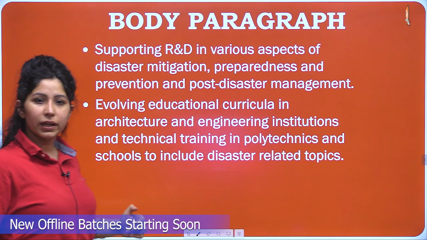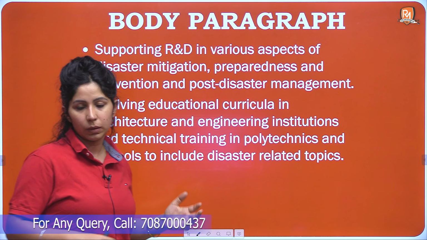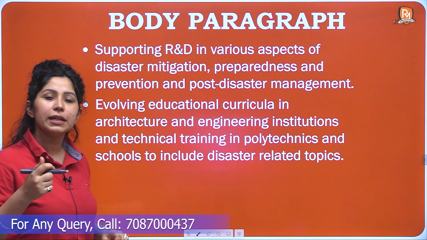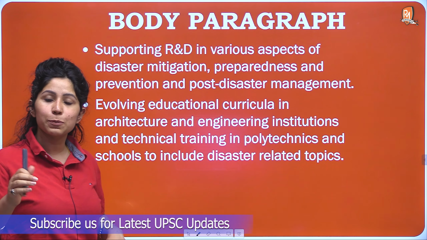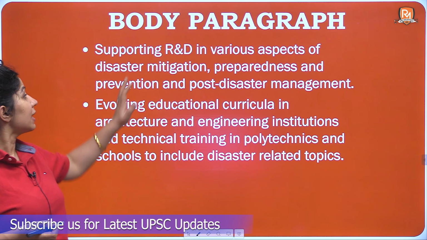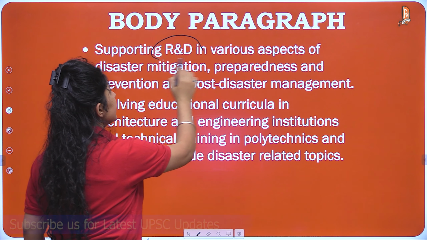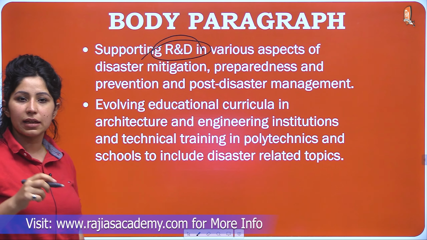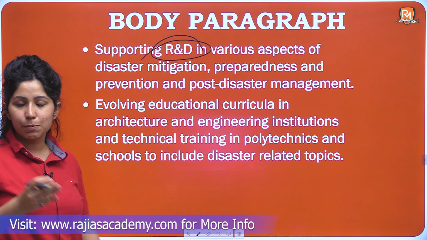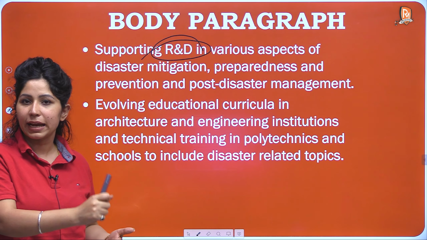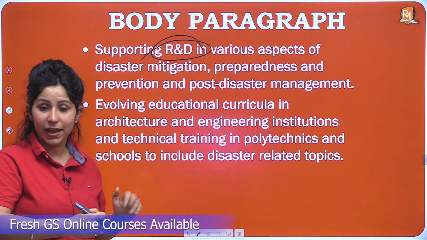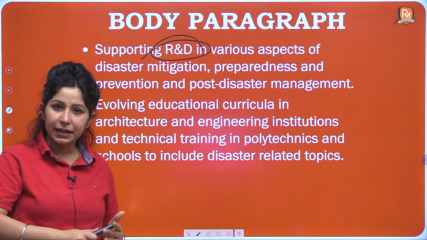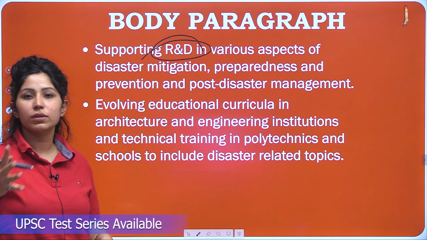Now in the body paragraph there are two more points in the long term measures. First, supporting research and development with respect to the infrastructure and the communities that we have in India, in various aspects of disaster mitigation, preparedness, prevention and post disaster management.